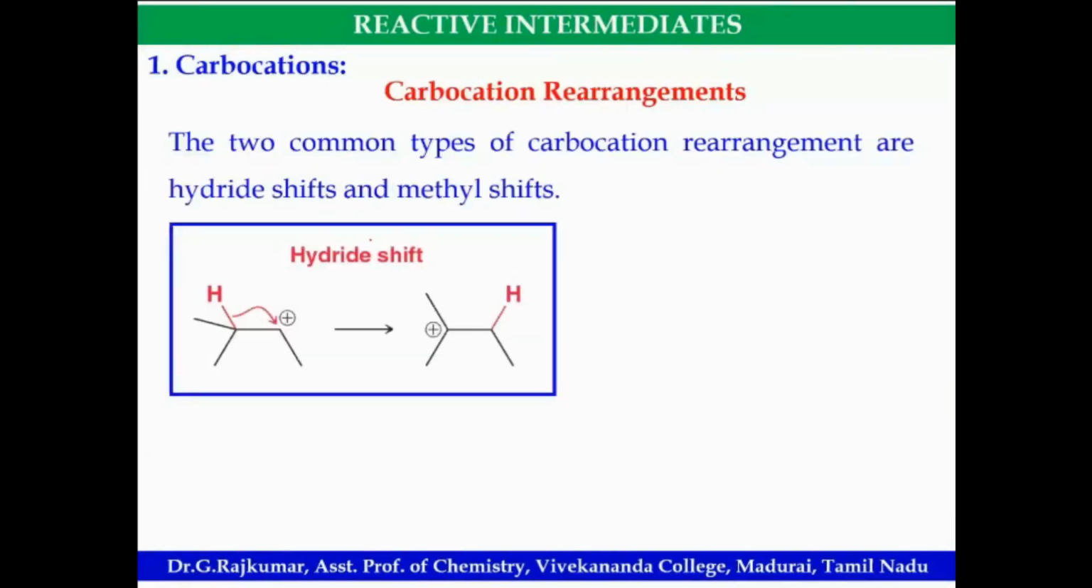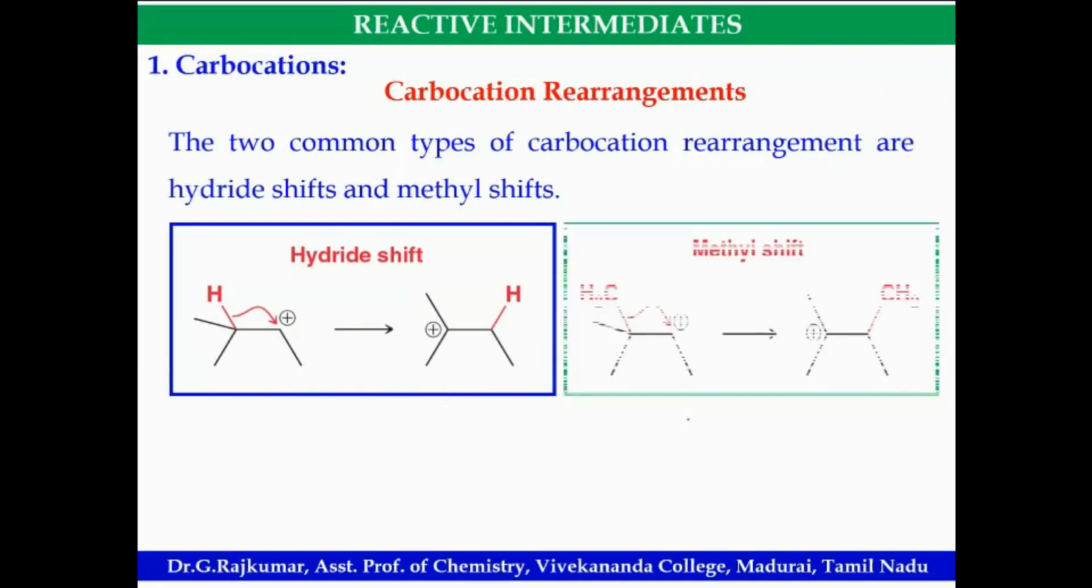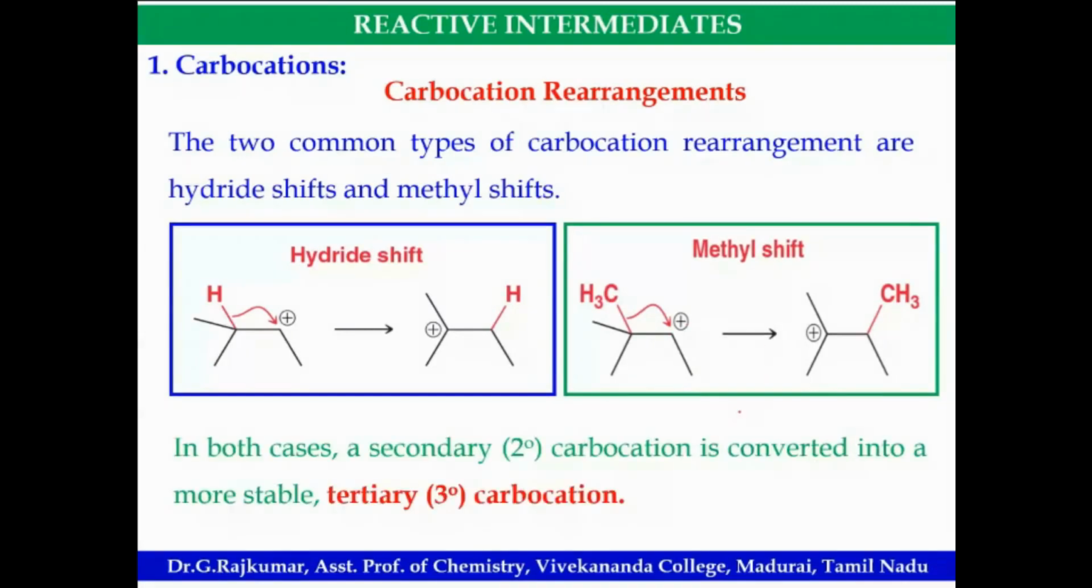Then rearrangements. To increase the stability, a hydride shift or methyl shift can take place, so that its stability is enhanced a little. Now, this is a secondary carbocation. After a hydride shift it becomes a tertiary carbocation. Hence the hydride shift is preferable. Here also it is a secondary carbocation. After a methyl shift it becomes a tertiary carbocation, which is more stable.